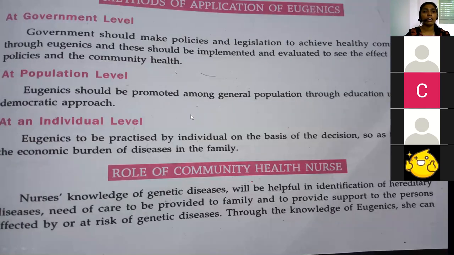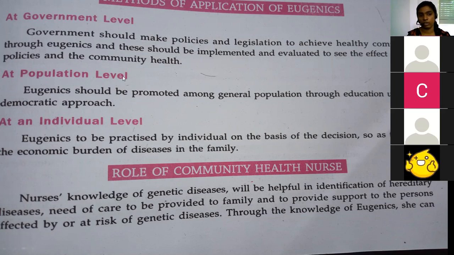And here, methods of application of eugenics. The methods applied under eugenics are at the government level, at the population level, and then at the individual level. At three levels, eugenics is applied. The government should make policies and legislation to achieve a healthy community through eugenics, and these should be implemented and evaluated to see the effect of these policies on community health. So at the national level, the government should make policies, and that policy should be implemented within the society or community in order to achieve community health.